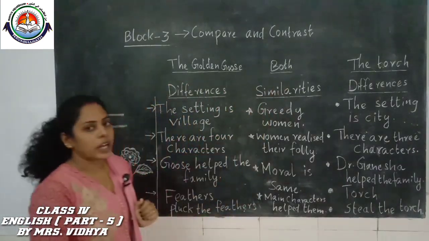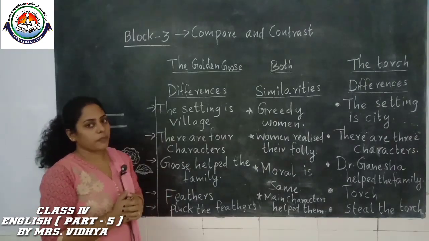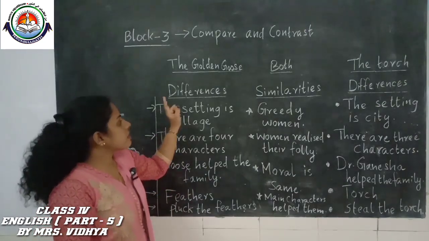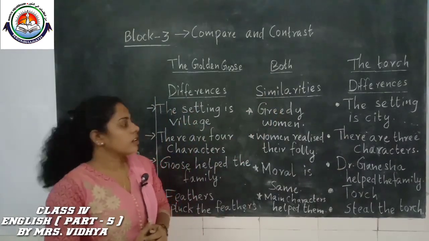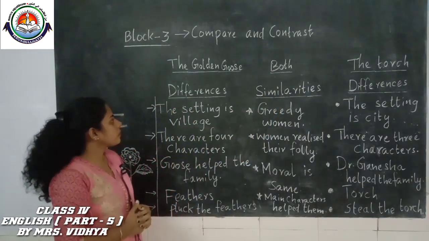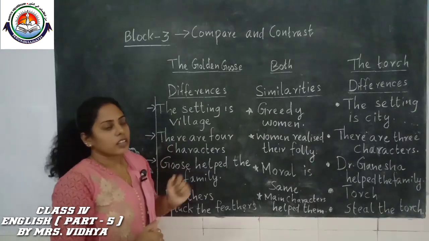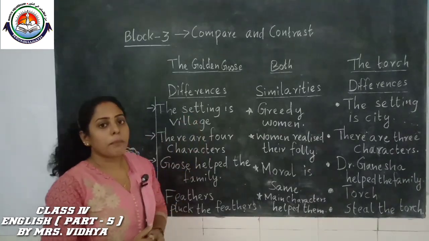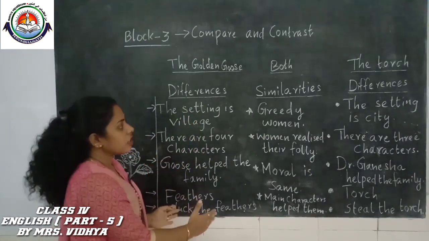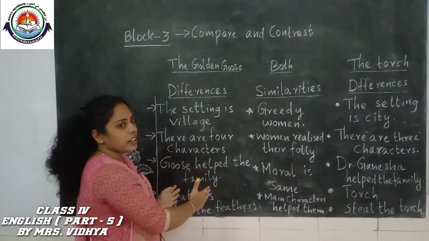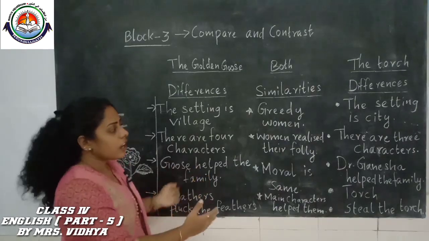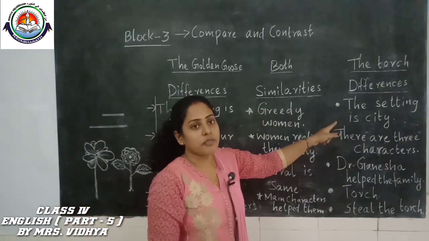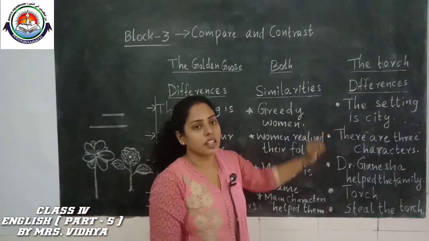So look at the board. I have written some things here. Differences, similarities. I have written some points here. On this side I have written the differences in the story The Golden Goose, and there I have written the differences in the story The Torch.